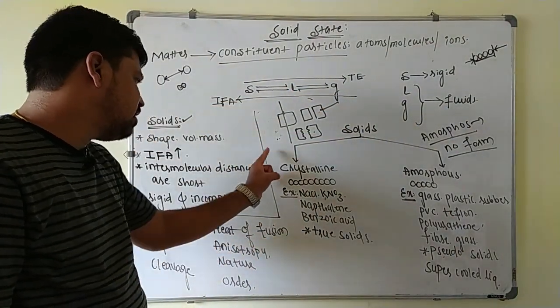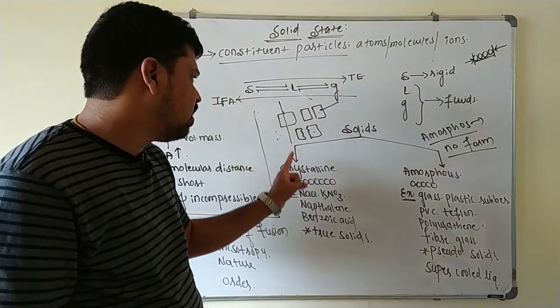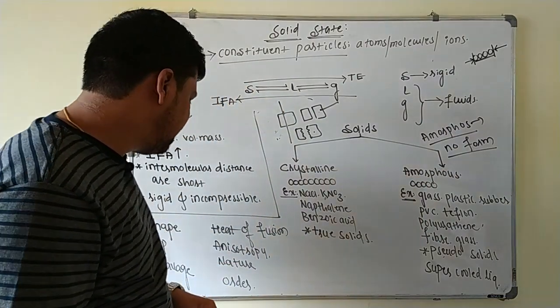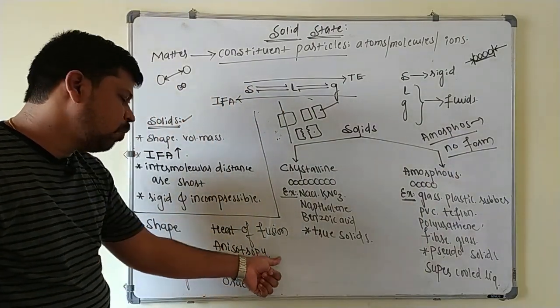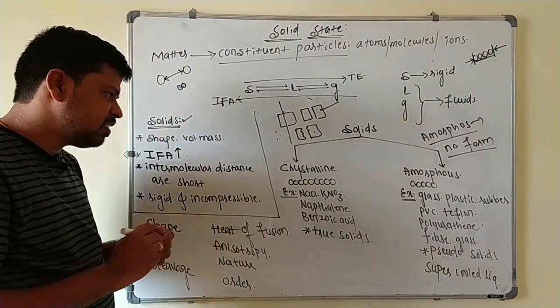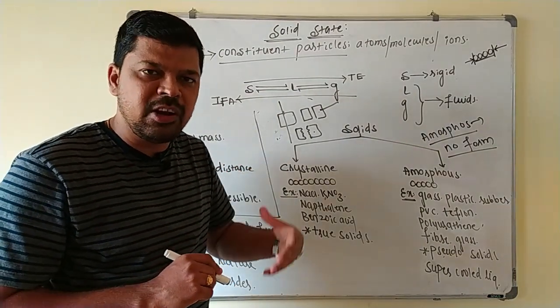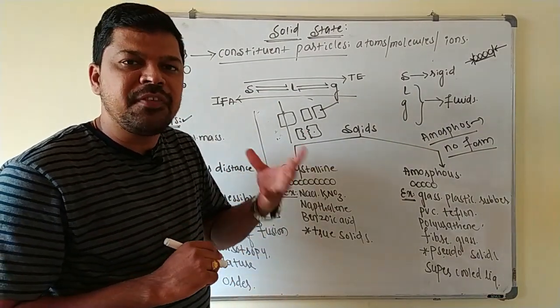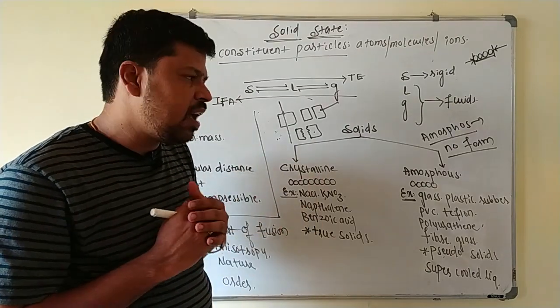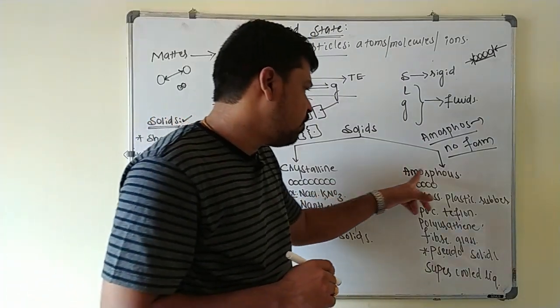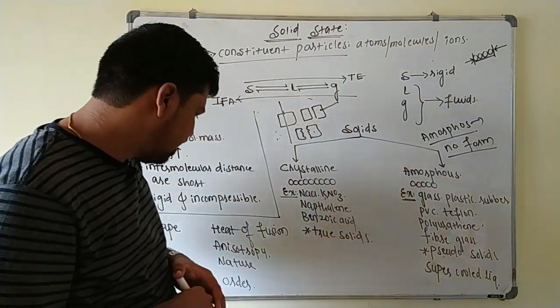Next thing, heat of fusion. Crystalline solids have a definite heat of fusion, and that is not the case in amorphous solids. They do not have a definite heat of fusion. Next, anisotropy. You already studied this in the theory classes. Anisotropy is when physical properties, whenever measured along different directions, have different values. Then it is called anisotropy. So crystalline solids are anisotropic in nature. Amorphous solids are isotropic in nature.